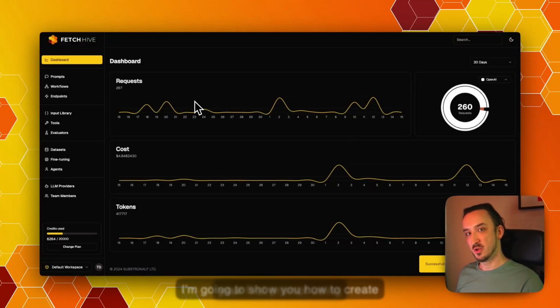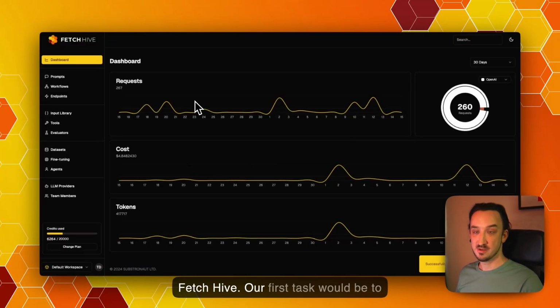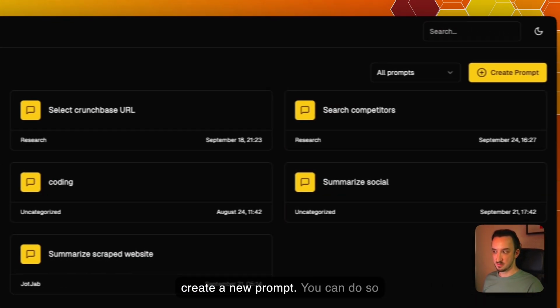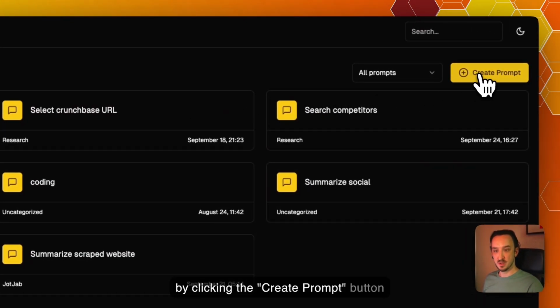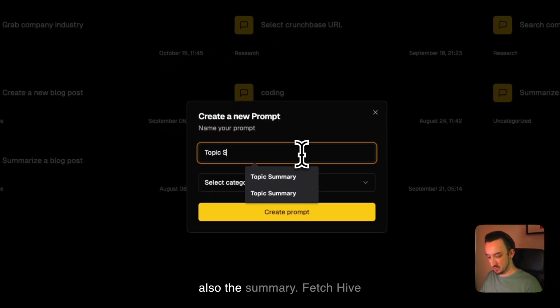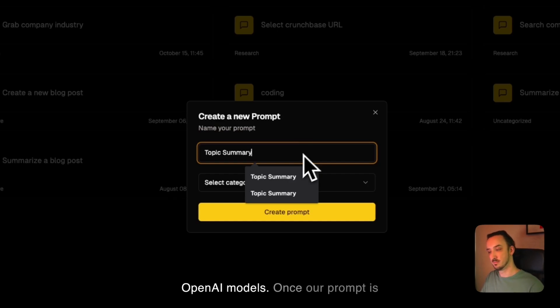Today I'm going to show you how to create your first prompt using Fetch Hive. Our first task will be to create a new prompt. You can do so by clicking the Create Prompt button, top right hand corner. From here we can set the name of our prompt and also the summary. Fetch Hive currently supports Anthropic and OpenAI models.